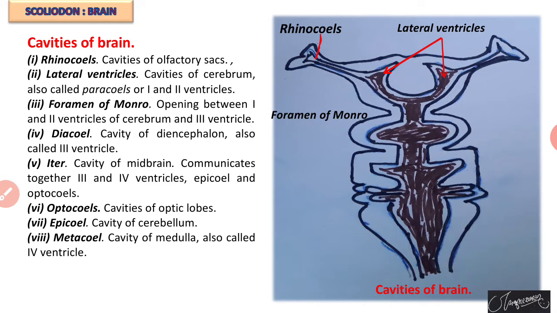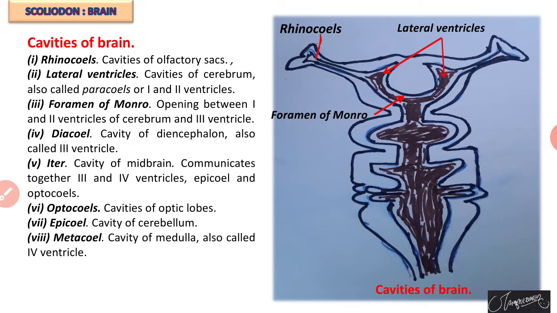The next cavity is the foramen of Monro, which is the opening between the first and second ventricles of the cerebrum and the third ventricle.